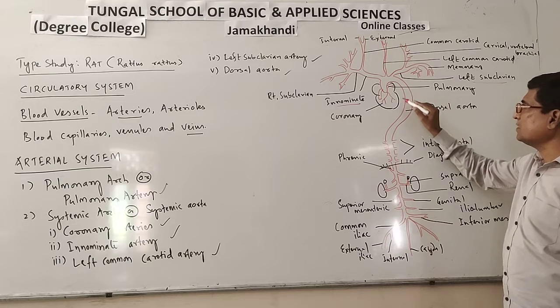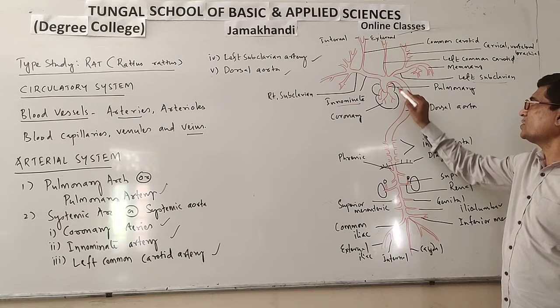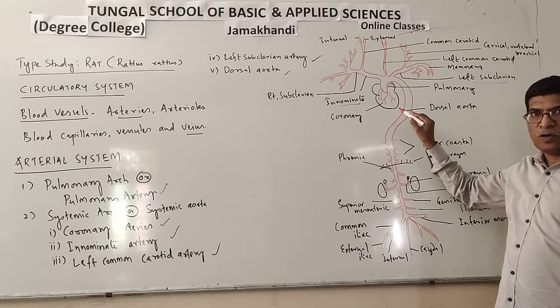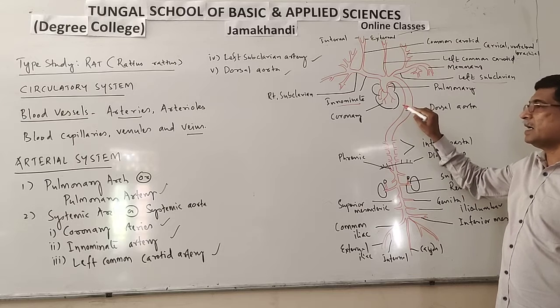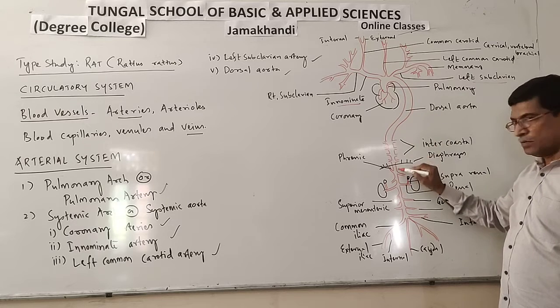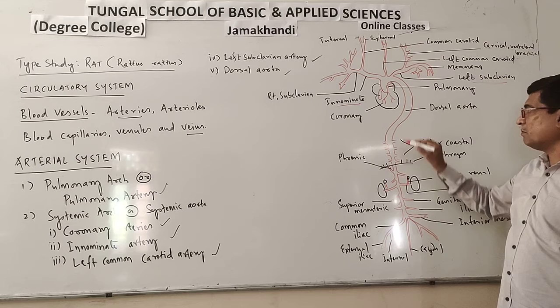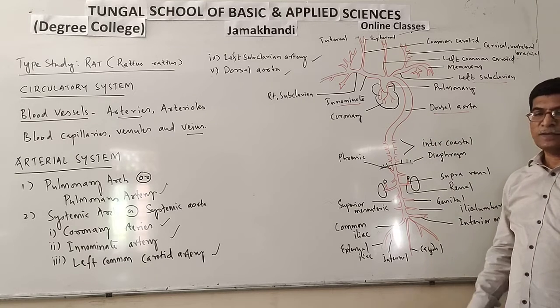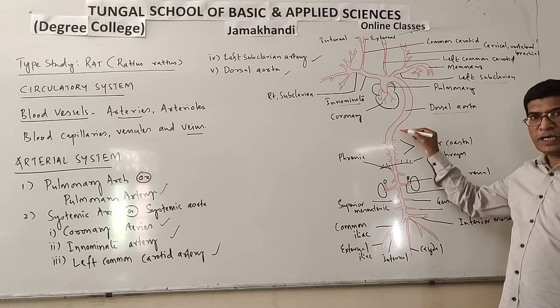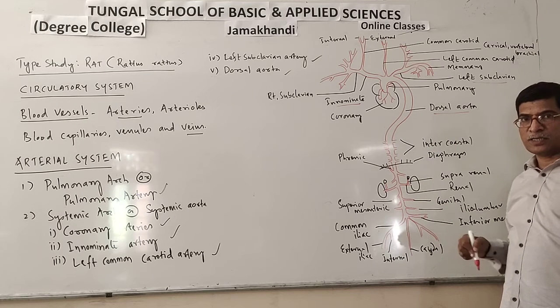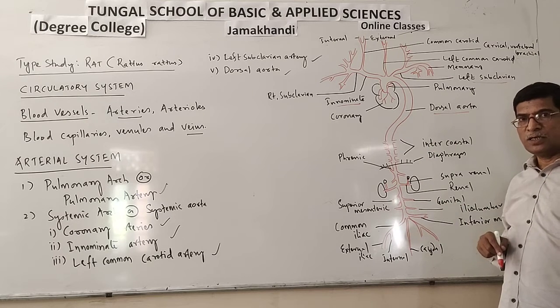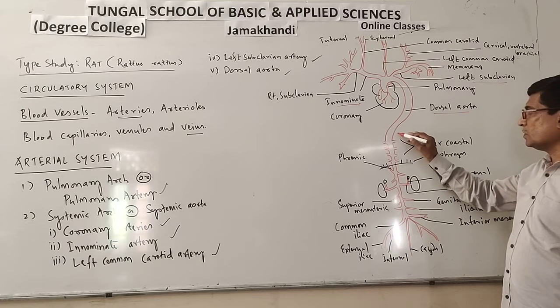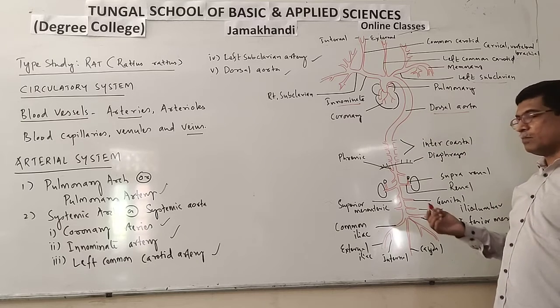Later on, a large blood vessel. This branch takes a curve on the left side of the heart and runs posteriorly, backward, as the dorsal aorta. This large dorsal aorta runs along the mid dorsal line of the dorsal body wall, just below the vertebral column.